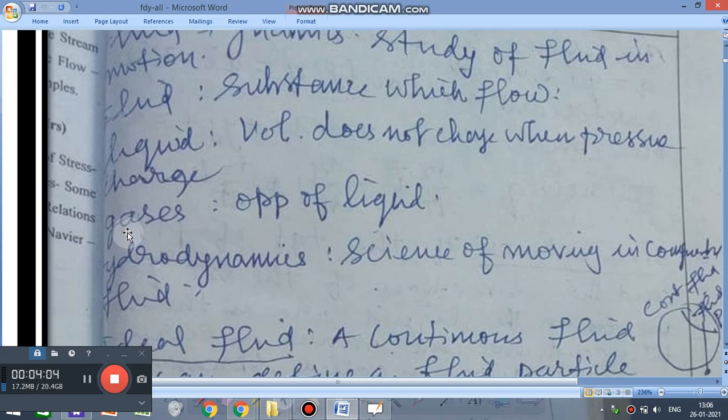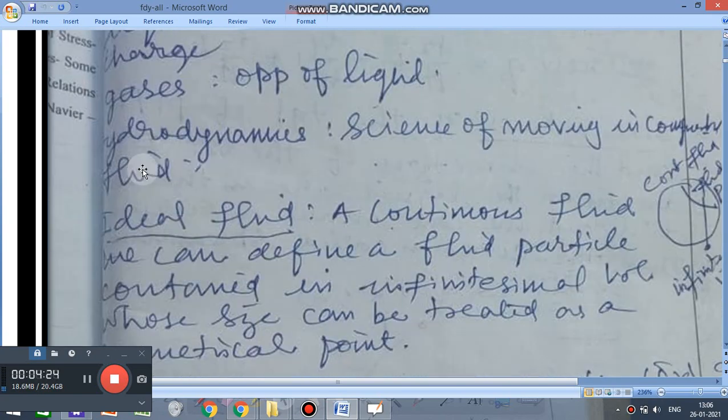Now, what is gaseous? Gaseous is the opposite of liquid. That means volume changes when pressure changes. When the volume changes as the pressure changes, then we say that it is gaseous. Now, what is hydrodynamics? Hydrodynamics is the science of moving compressible fluid. The science of moving compressible fluids is called hydrodynamics.